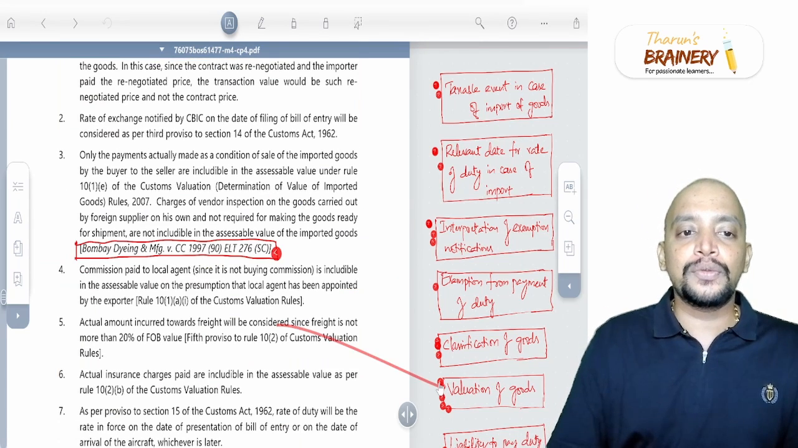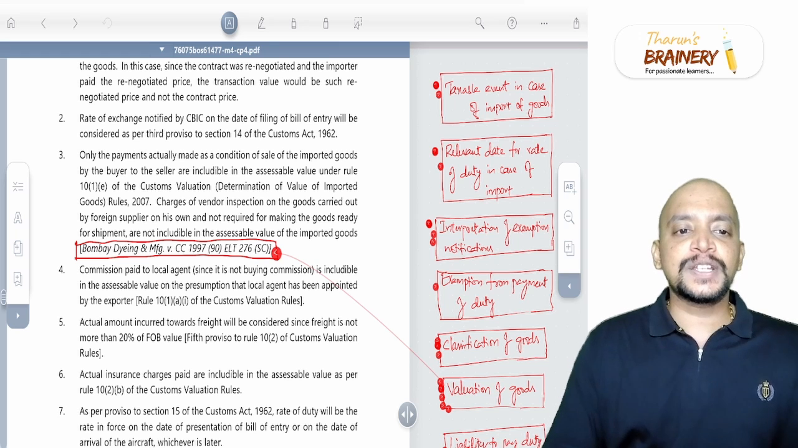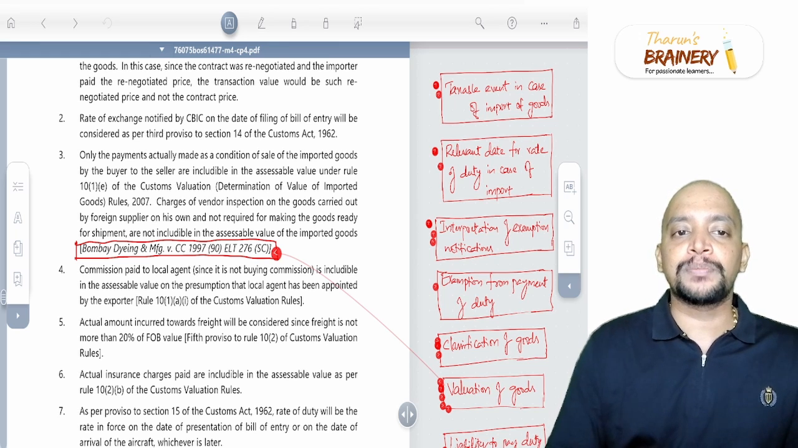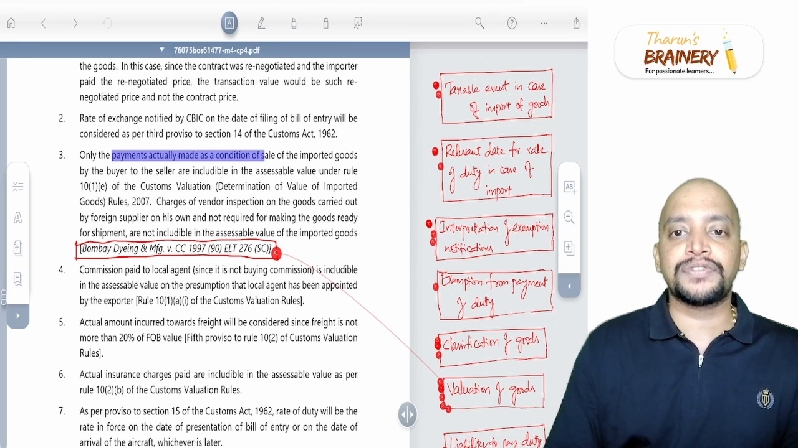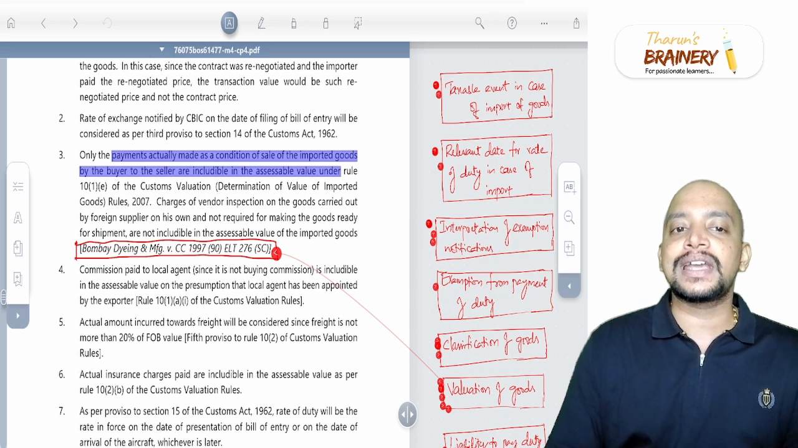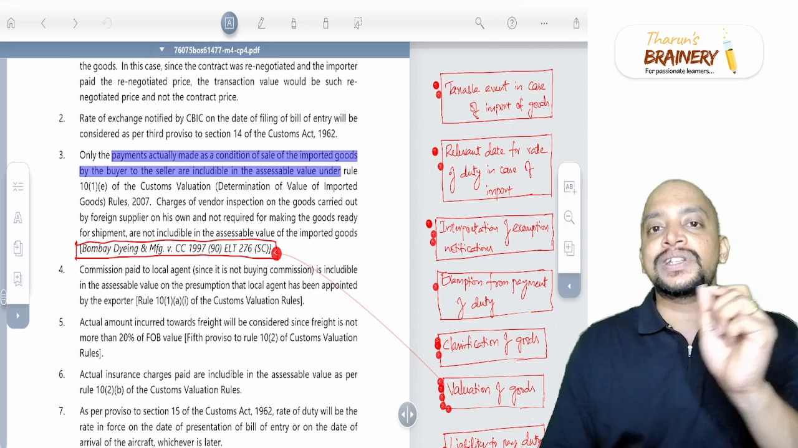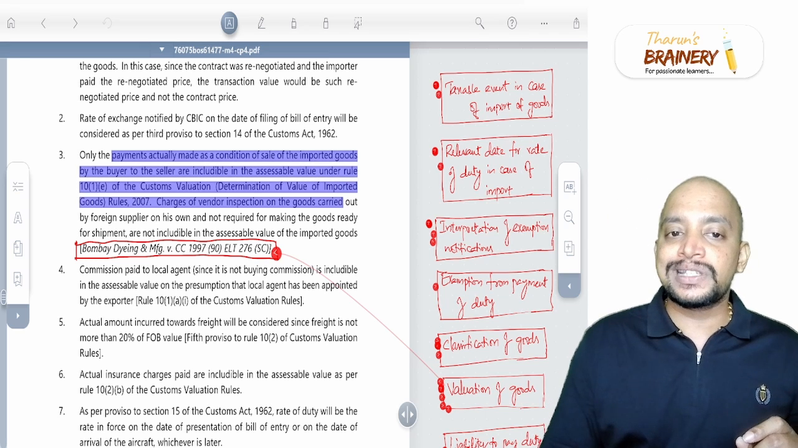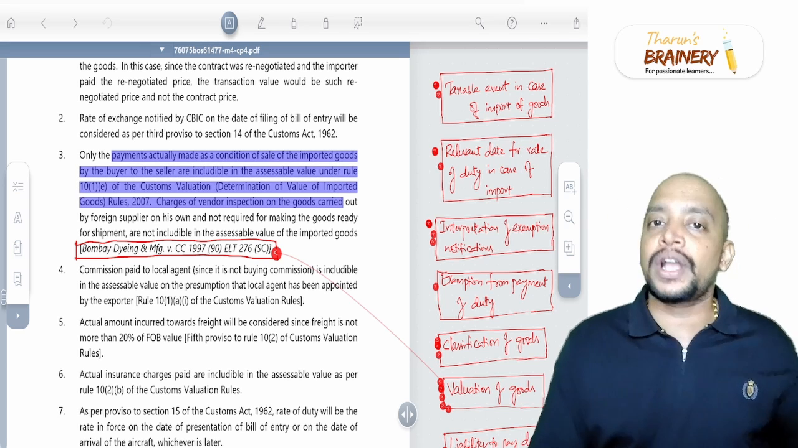Then related to valuation of goods, we have one case. That is the Bombay Dyeing and Manufacturing Company Supreme Court case, which says that only the payments actually made as a condition of sale of imported goods by the buyer to the seller will be includable in the assessable value. So there is something called vendor inspection charges. These are vendor inspection charges on the goods carried out by the foreign seller on his own account.